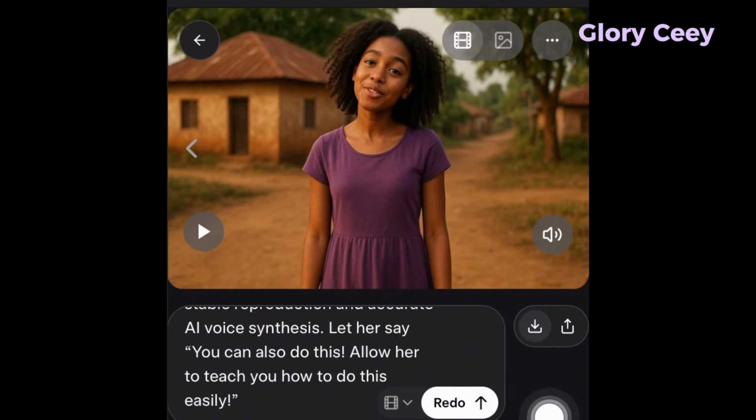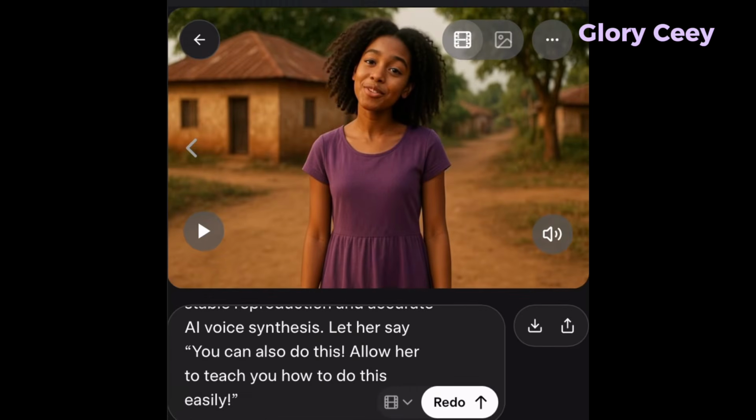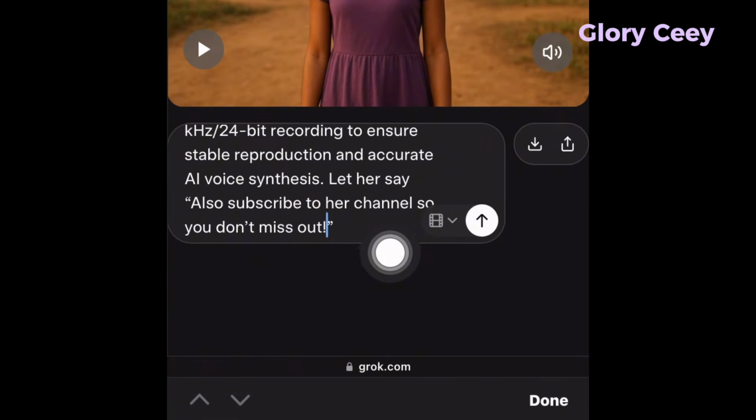You see, as long as you get your prompt right, it's going to work well for you. And if it doesn't sound well, just go ahead and redo. It's going to sound well again. After you must have generated the particular thing you want her to say, and you want her to continue saying stuff using the same voiceover, what you want to do is to just come here and just change what she's saying here. What I put here is let her say, also subscribe to her channel so you don't miss out.